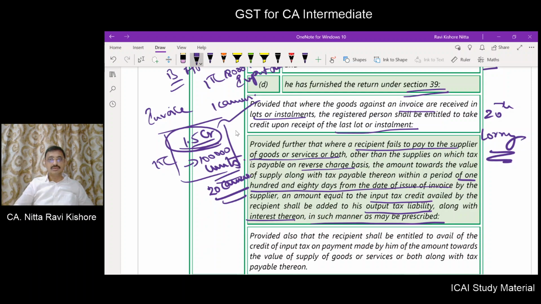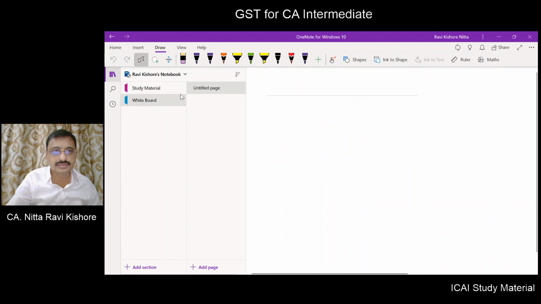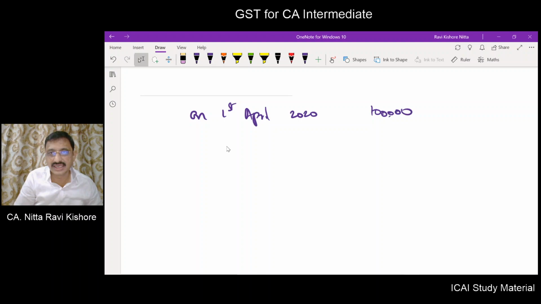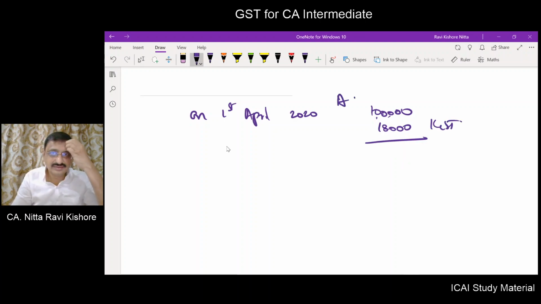Let us say on 1st of April 2020, I procured goods worth 1 lakh and paid GST at the rate of 18% IGST from Mr. A. Now I have availed ITC of 18,000.